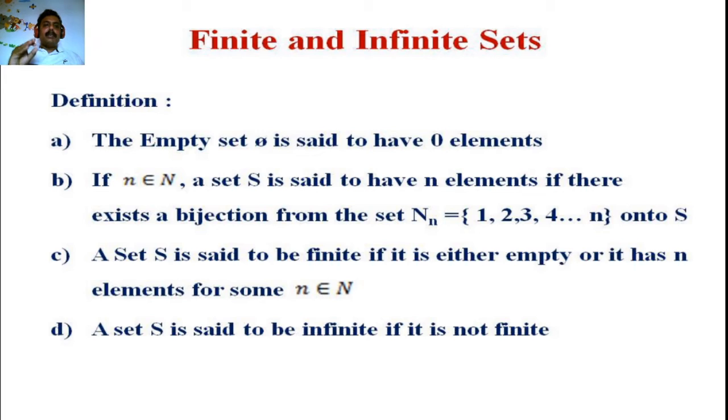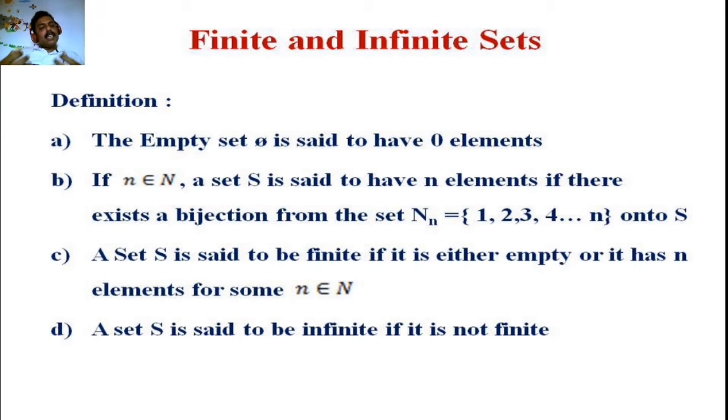If you are able to define a bijection from Nn onto S, then we can say that it has n elements. A bijection means that you are able to list the elements of S in accordance with the first n natural numbers.